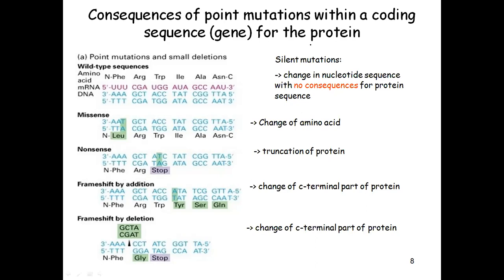And there is a word which is called silent mutations, and these silent mutations are also important. Why? Because the change in nucleotide sequence has no consequences for protein sequence. So sometimes we can carry out some mutations, and those mutations are so small that we cannot recognize the change in the structure of a protein molecule. And that method is called silent mutations.